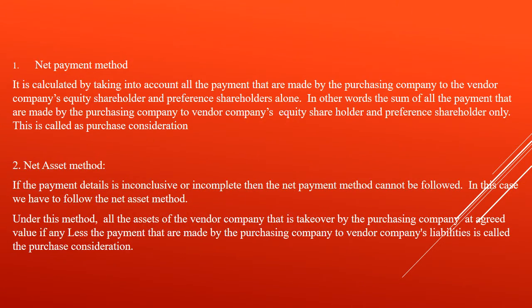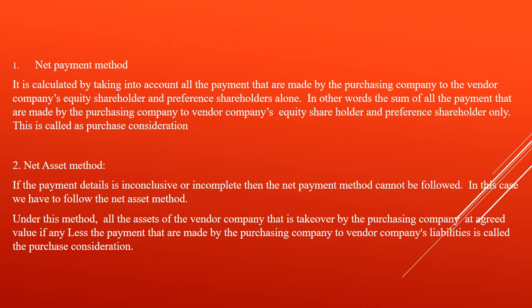Let us see the net payment method. It is computed by taking into account all the payments that are made by the purchasing company to the vendor company's equity shareholders and preference shareholders alone. In other words, the sum of all the payments that are made by the purchasing company to the vendor company's equity shareholders and preference shareholders only is called the purchase price. Okay, that is what is called the net payment method for calculation of purchase price. Then, net asset method. We'll see what the net asset method is.